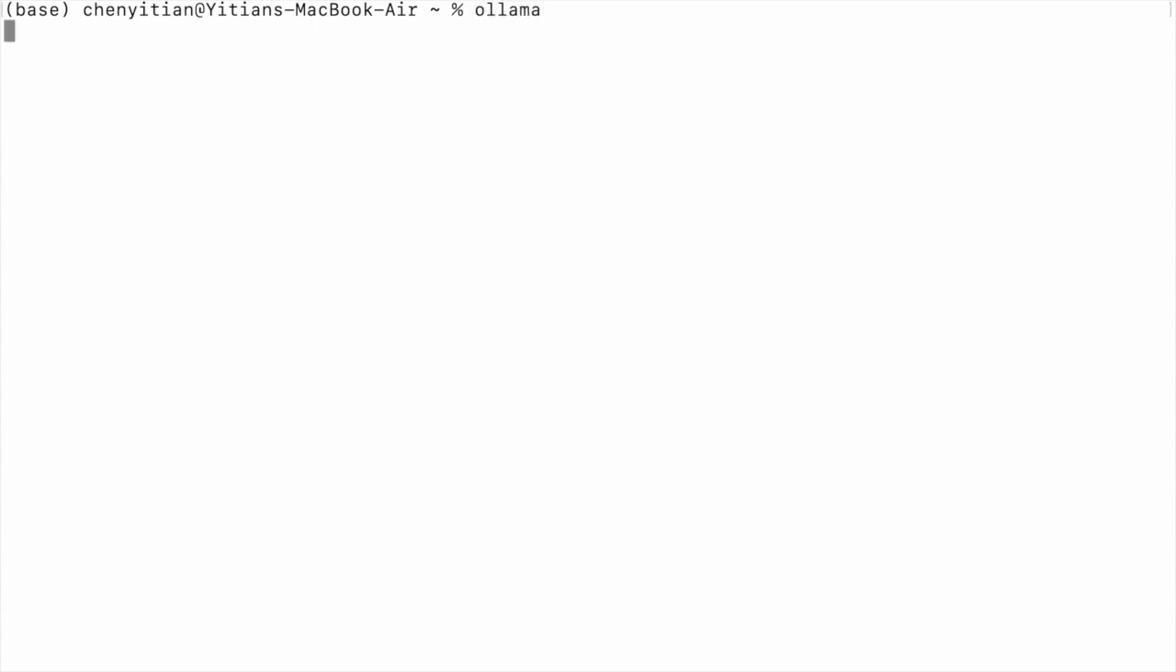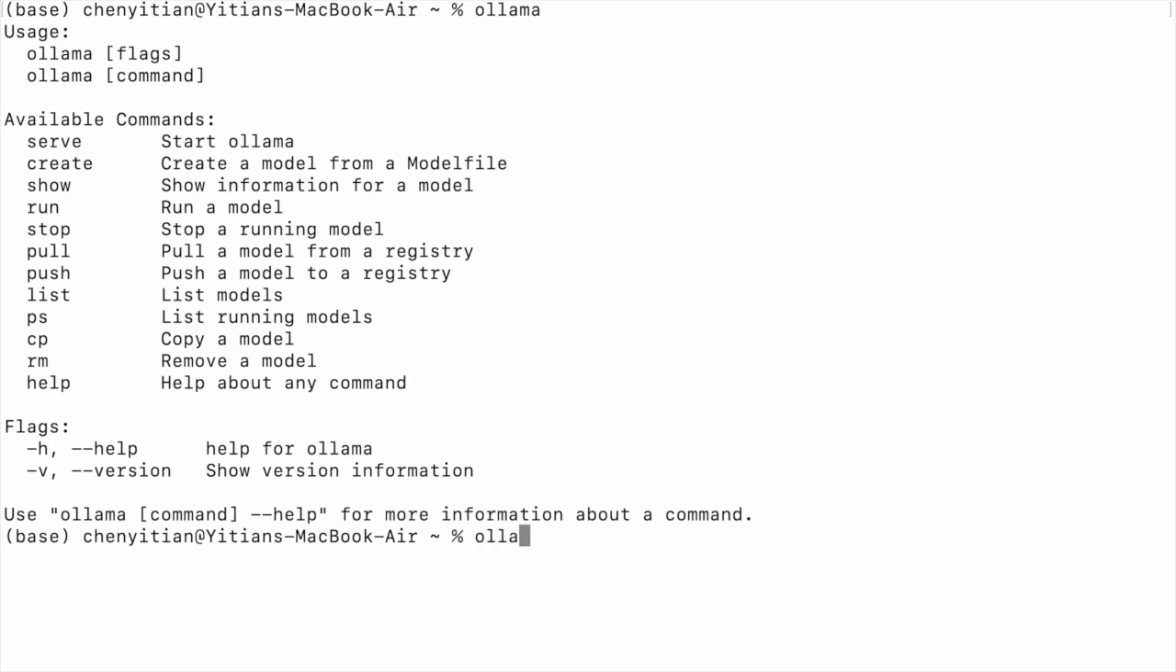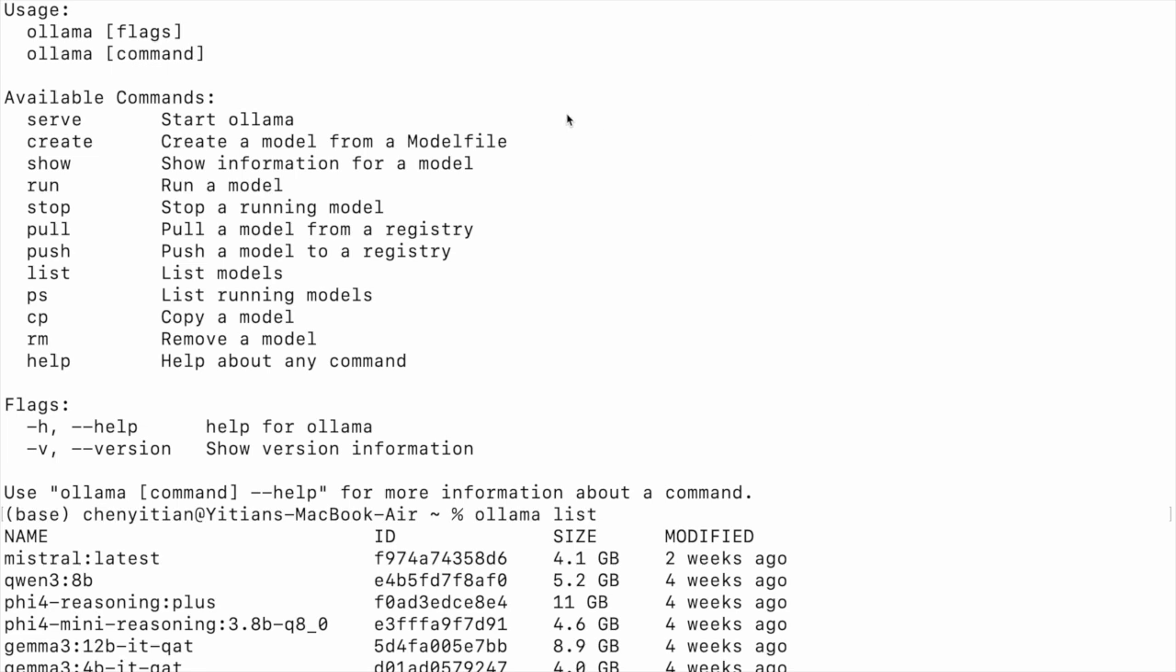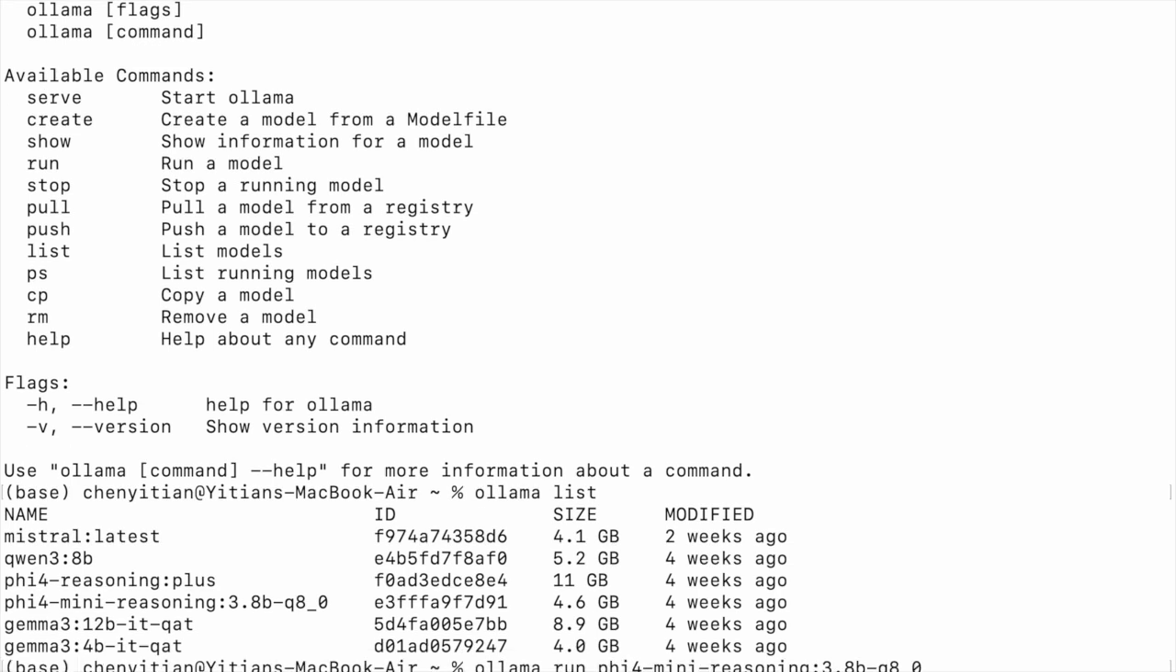So Ollama list. Let's see what models we have. We're going to try the Phi-4 mini reasoning. It's quite a small model that can even run on your phone, although we don't know how to install that yet, but let's just try that out. So Ollama run this. And now the model will start to initialize, meaning that it would get started, and then we'd have the opportunity to ask it some messages.